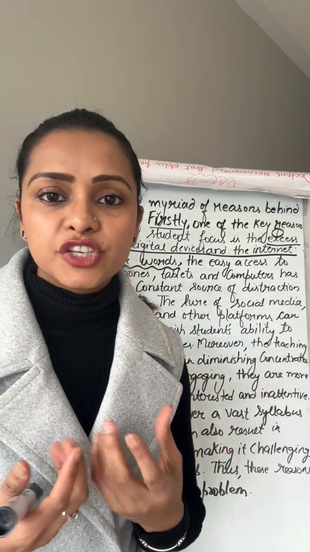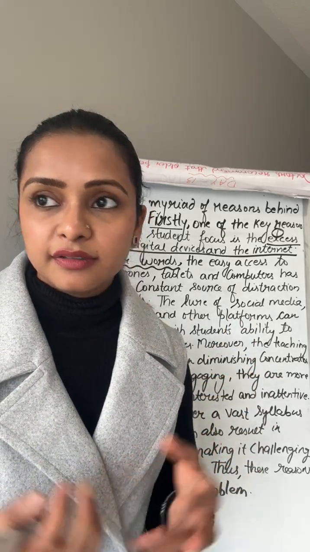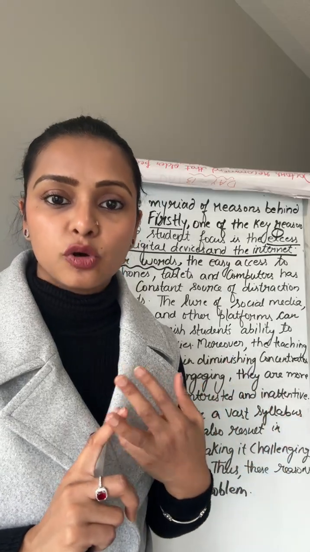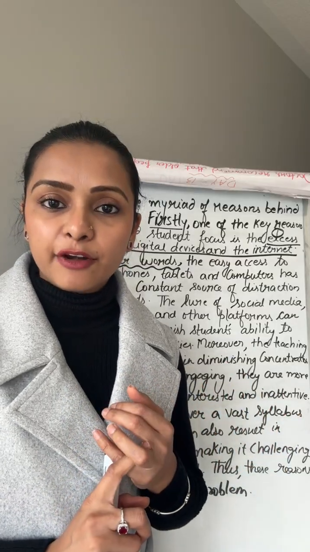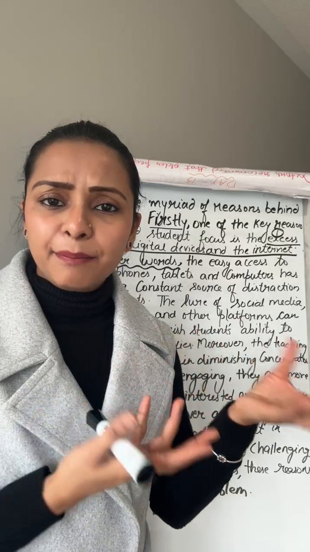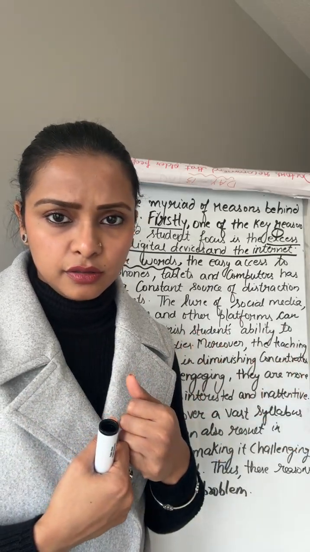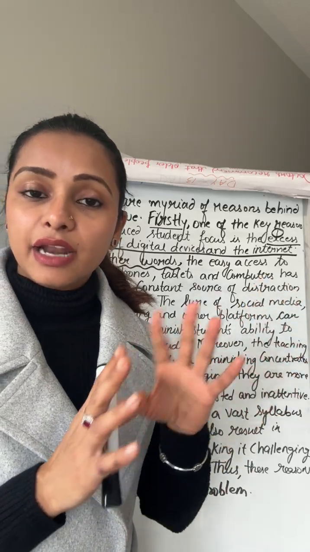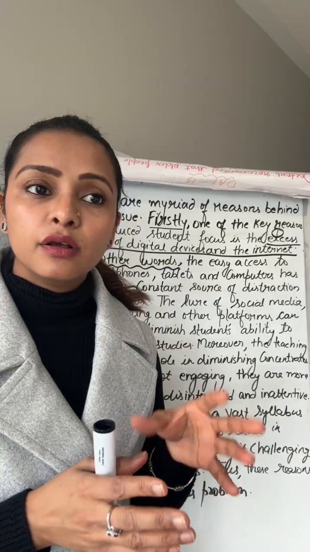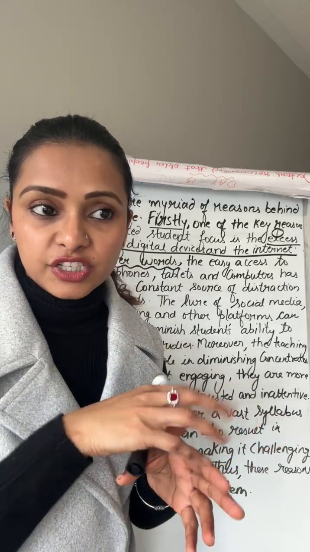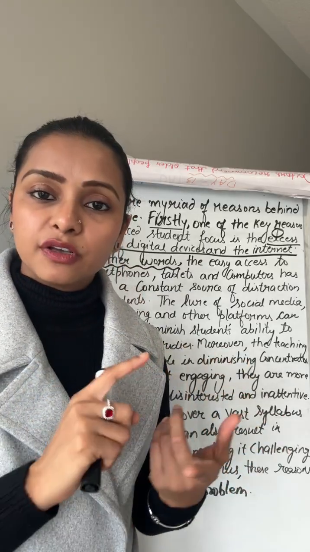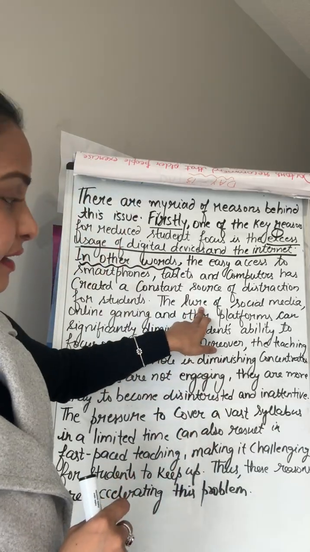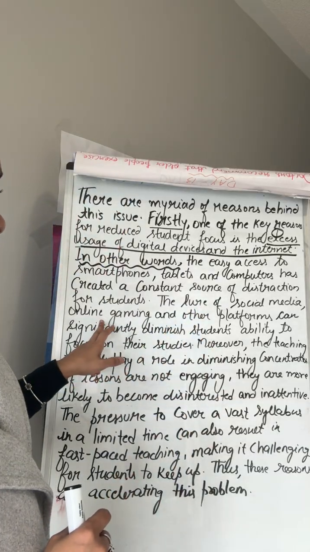So what are the things which are attracting the students? These can be games, social media like Instagram, Facebook, TikTok, shopping platforms. Write down the applications which are attracting the students. So in the first line I have explained the gadgets are easy to access. Now in the second line of explanation I am writing what is there in those gadgets which is attracting the students. So these are games, shopping apps, social media platforms which are attracting the students